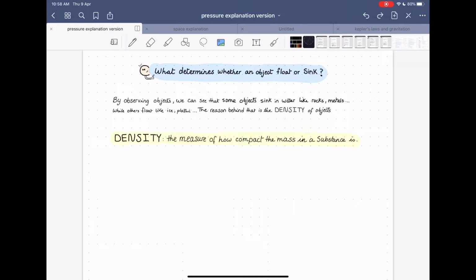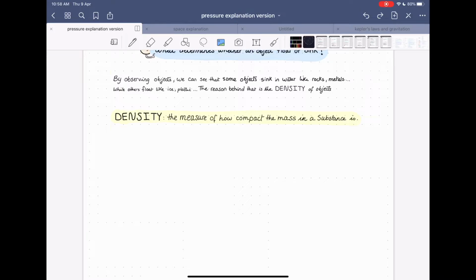What determines whether an object will float or sink in a liquid? By doing an observation, we can see that some objects sink in water, like rocks and metals, while others can float on top of water or the liquid, like ice and plastic. The reason behind that is called the density of the object.